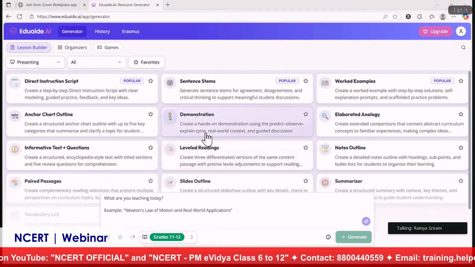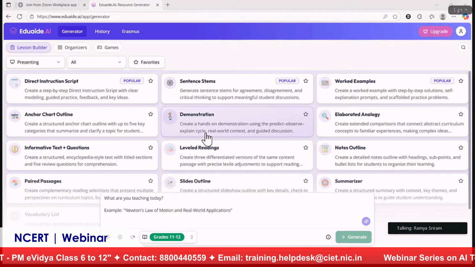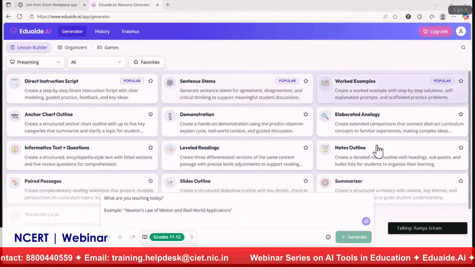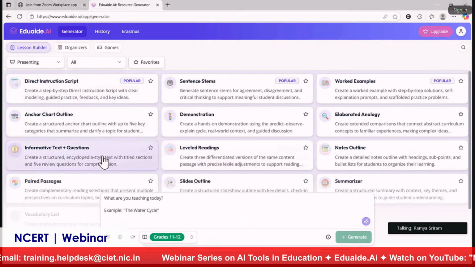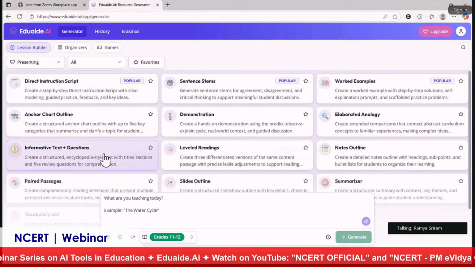Okay, so as you were saying, yes, it helps not only the teachers, it helps students, even the administration department. So every part of the school ecosystem, we can use this platform. As I told you, if we go for the presenting subcategory, all these resource types are available. You can see informative text and questions. So you can give a topic and it will create some information about that topic, and then it will also create questions. So it can be given as reading material for our students.